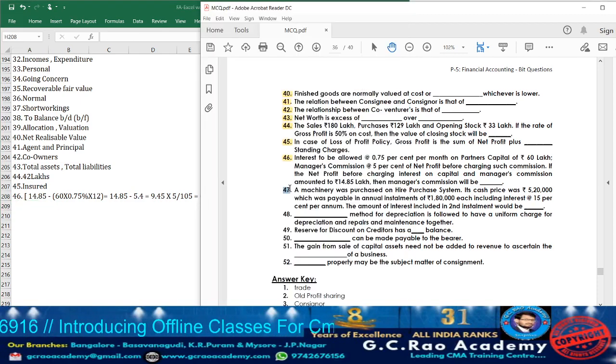Now let us move on to question 47. What they're telling? A machinery was purchased on hire purchase system. Its cash price was rupees 5,20,000, which was payable in annual installments of 1,80,000 each, including interest at 15% per annum. The interest amount included in the second installment could be, in second installment, how much amount will be included? They are asking us to identify.